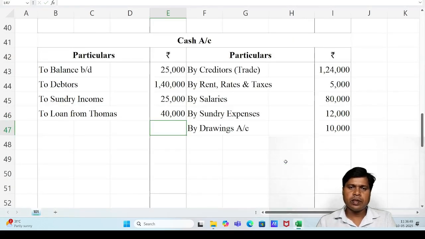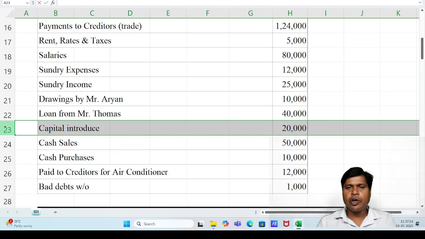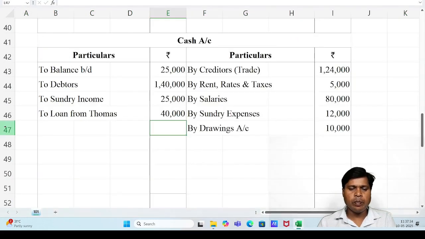$40,000. Next item, capital introduced. It means additional capital introduced during the year in the business, 20,000. Journal entry: cash account debit to capital. Cash account is there, so we have to record the first effect on the cash account debit side, to capital.